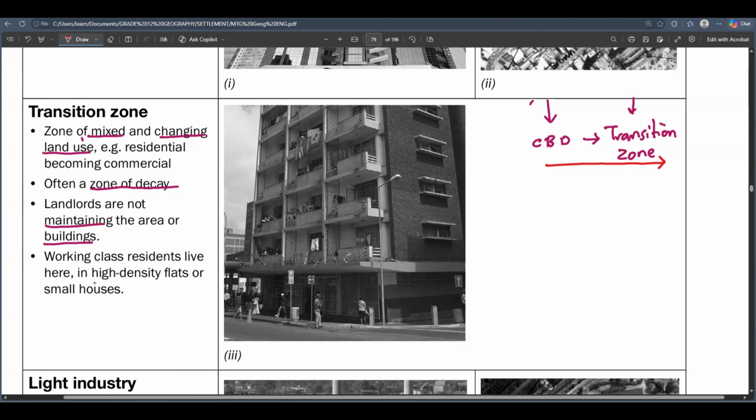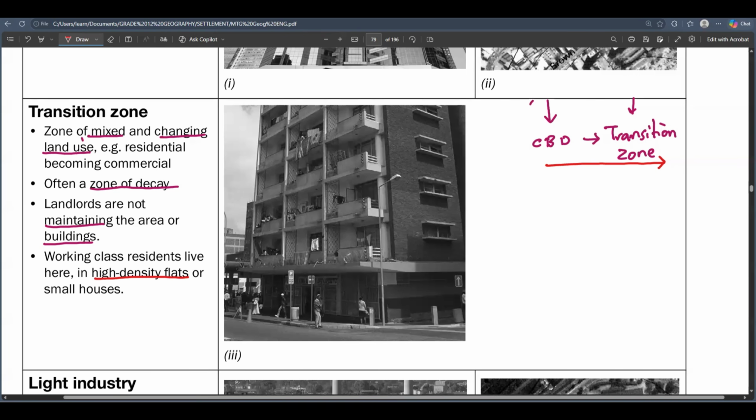And then also the working class residents live here in these high density flats. Usually we have a lot of flats and these flats are highly dense. They're closely packed to one another because the transition zone, guys, is next to the CPT. So it's not so much different from the CPT. Yes, it's a different land use zone because people are starting to stay there, but it is closer to the CPT.